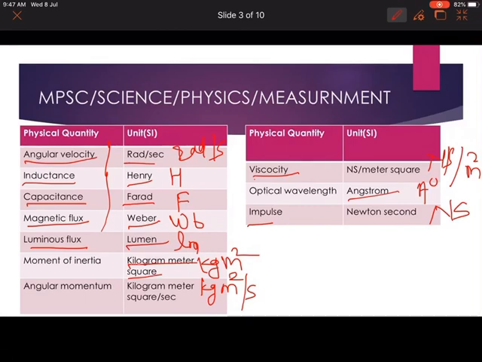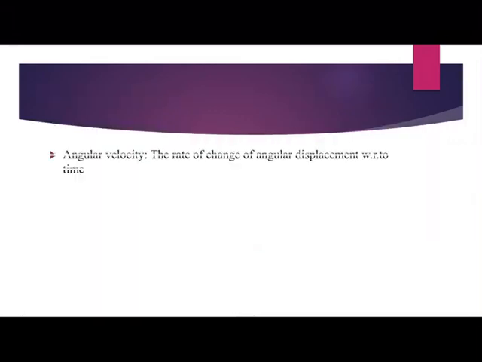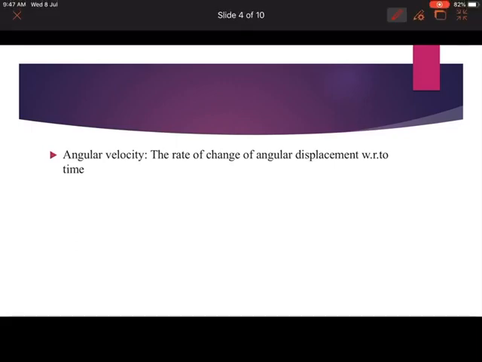If you want the description of all the physical units and physical quantities, then comment in the comment box, and later I am going to explain all physical quantities. But for now I am going to explain some physical quantities that should be useful for you in the exam also. So we will see one by one. First is angular velocity. Before proceeding to angular velocity, we must know what velocity is.